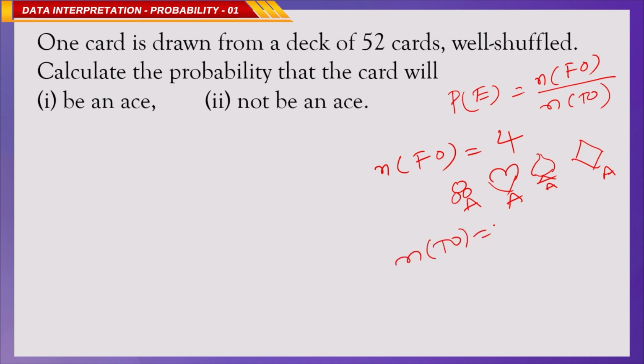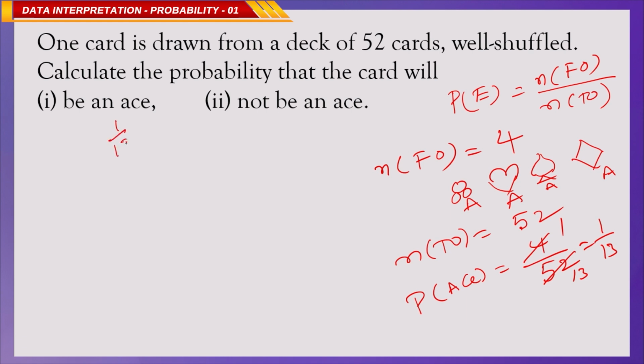What is the total outcomes? There are 52 cards. What is the formula to get the probability of getting an ace? Number of favorable outcomes is 4. Number of total outcomes is 52. 4 by 52. 4 ones are 4, 13 fours are 52, so 1 by 13. So, for getting an ace, the probability is 1 by 13.